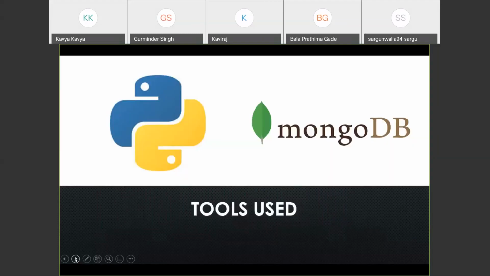So these are mainly two technologies used. One is Python, that was used for the image recognition, and MongoDB, that was used to store the data.